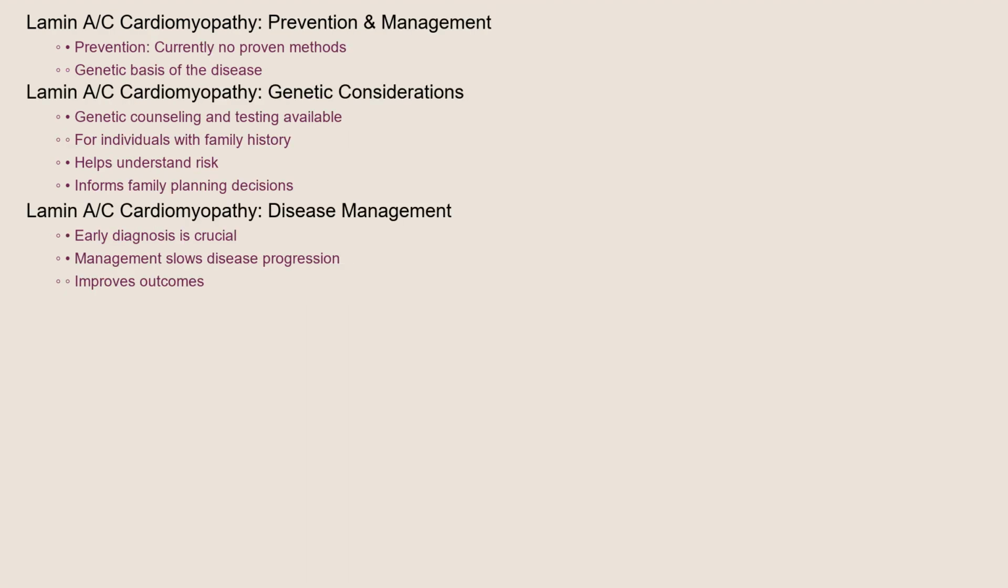Currently, there is no proven way to prevent Lamin cardiomyopathy, as it is a genetic condition. However, genetic counseling and testing are available for individuals with a family history of the disease. This can help families understand their risk and make informed decisions about family planning. Early diagnosis and management can also help to slow the progression of the disease and improve outcomes.